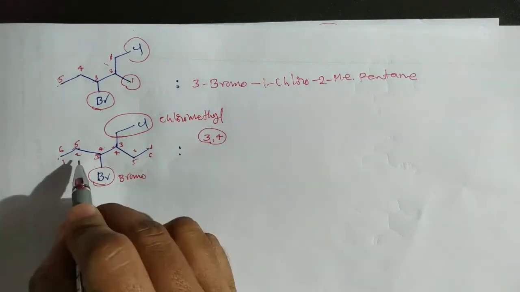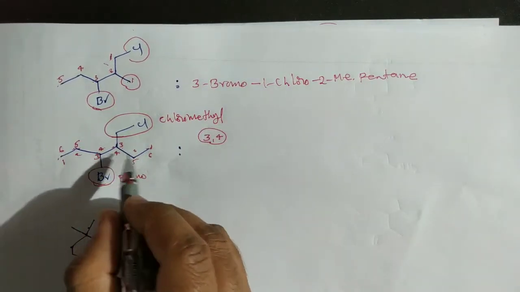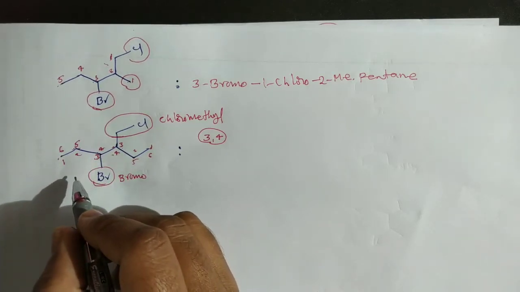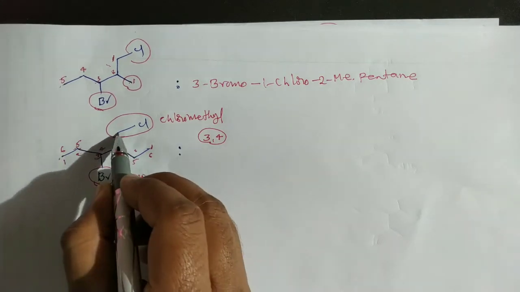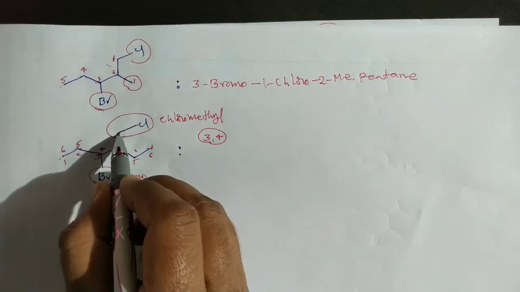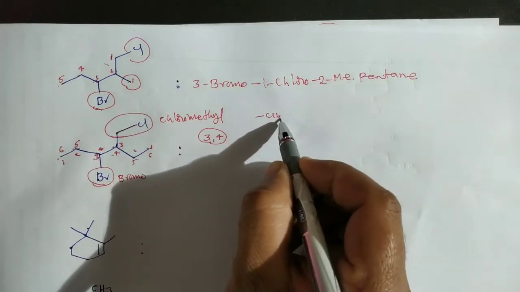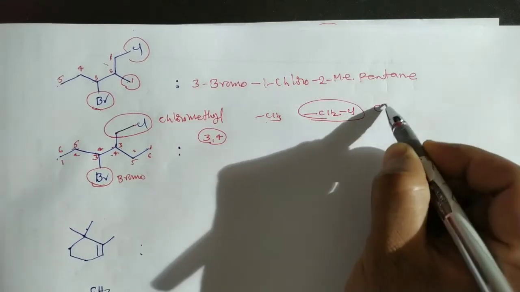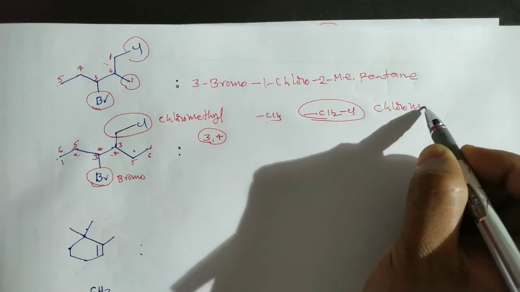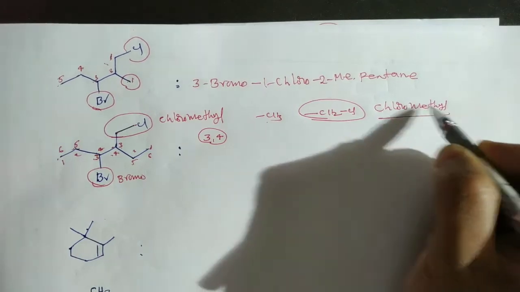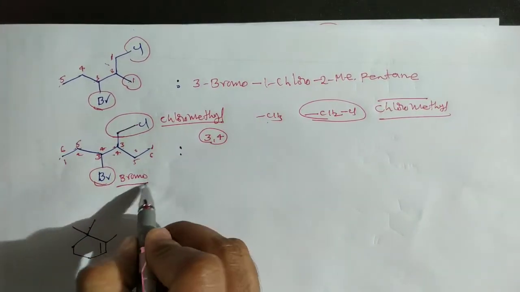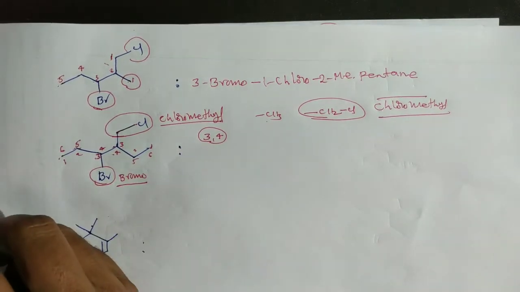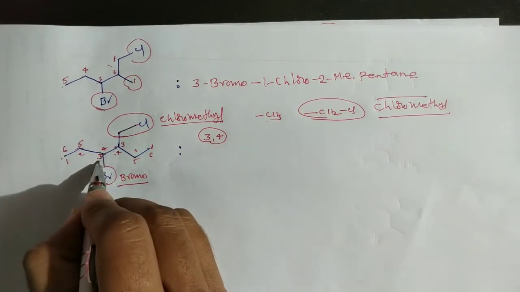So from either side the set of locants is the same: from this side 3 and 4, from that side also 3 and 4 for the substituents. Here this CH2Cl is a chloromethyl. Generally, if there is a CH3, that is a methyl. In this methyl, one of the hydrogens is replaced by chlorine, so that is a chloromethyl, the substituent name. Between chloromethyl and bromo, which one comes first in alphabetical order should get the least number, because here the set of locants is the same.